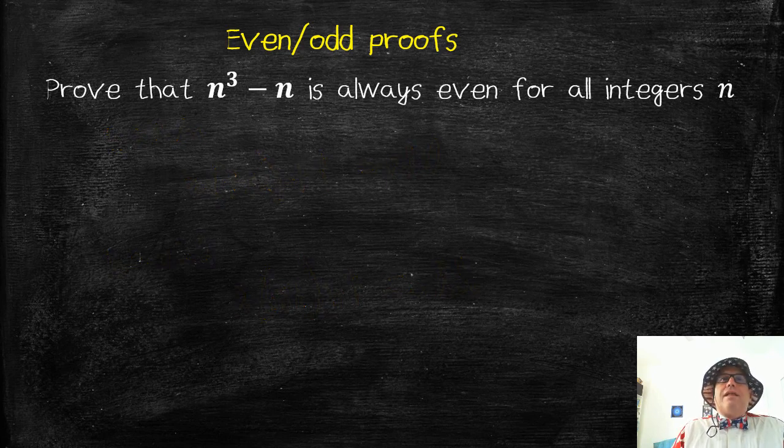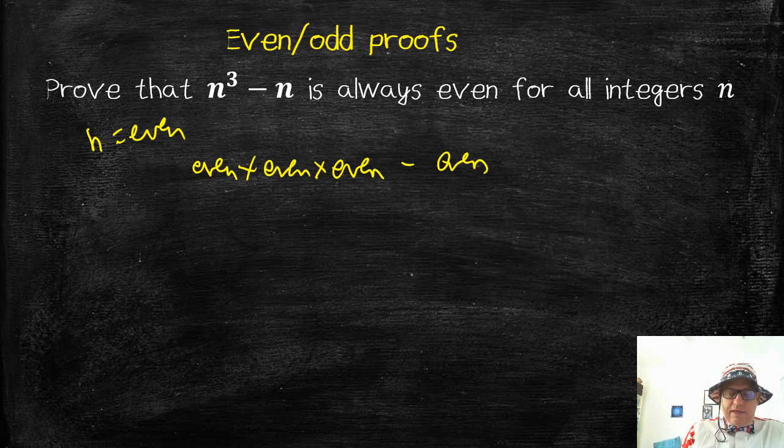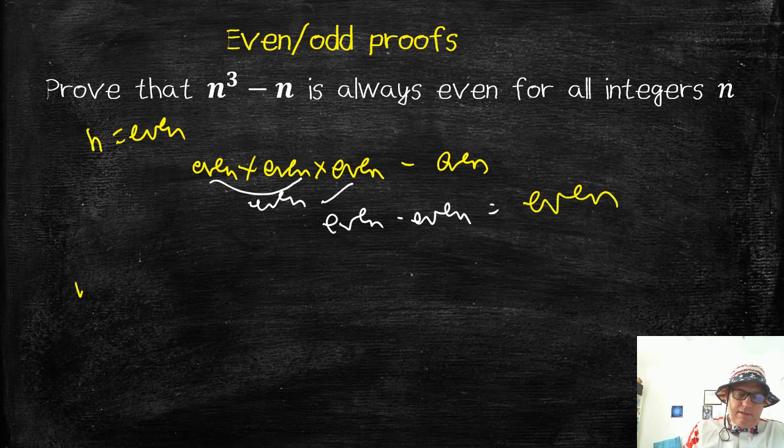Okay, another one. Prove that n cubed minus n is always even for all integers n. Well, we can go about it the same way. What about if n is even? I would have even times even times even minus even. Well, even times even is even, times even is even, minus even is even.